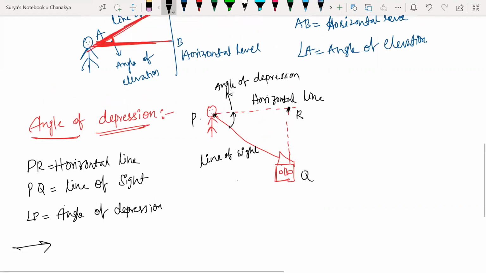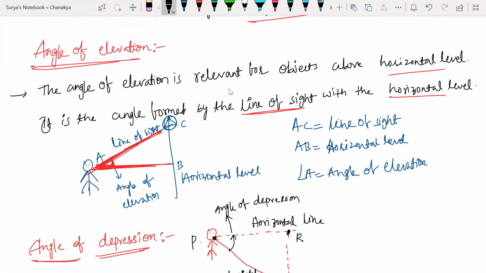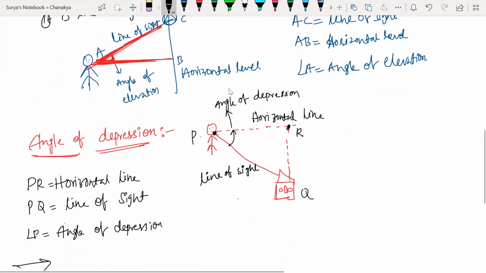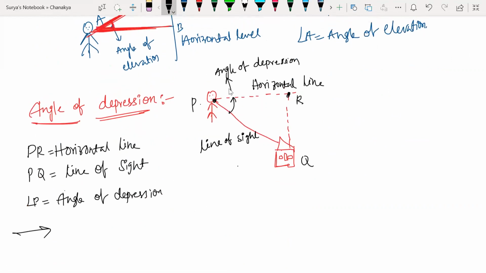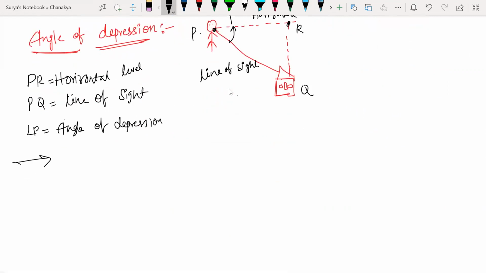Angle of elevation is above the horizontal level, and angle of depression is below the horizontal level. Horizontal level here, not line. If I am just looking at the downside of the horizontal level, that is going to be called the angle of depression.